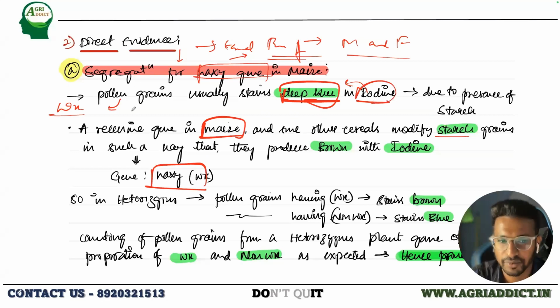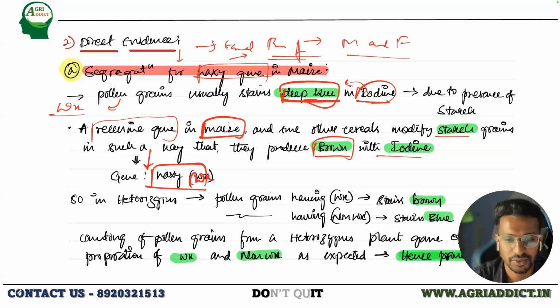So this recessive allele was identified to be the waxy gene.